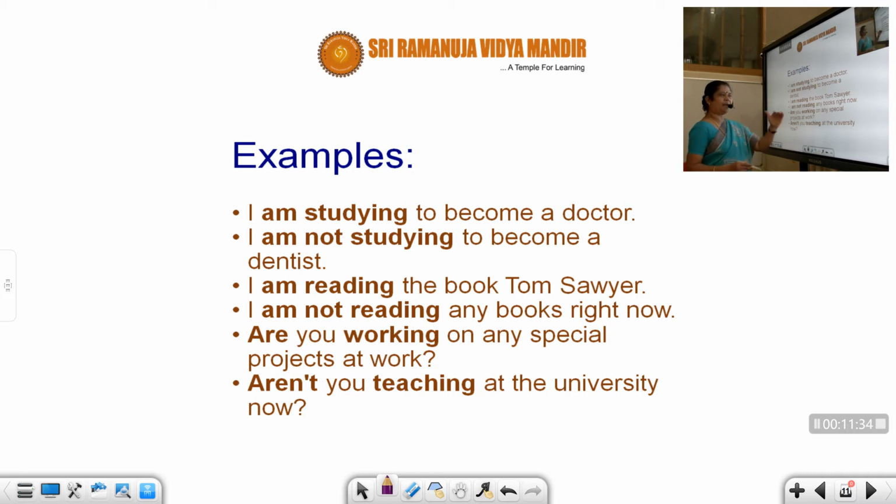Aren't you teaching at the university now? So can you see this is a lengthier process. It doesn't happen for a second. It happens for years, decades. But still you are using continuous because it's a process going on. Any process going on which is continuously happening. Remember students, it is present continuous.